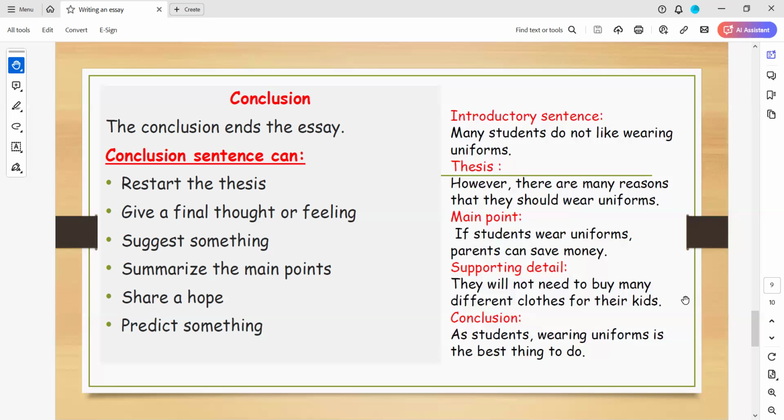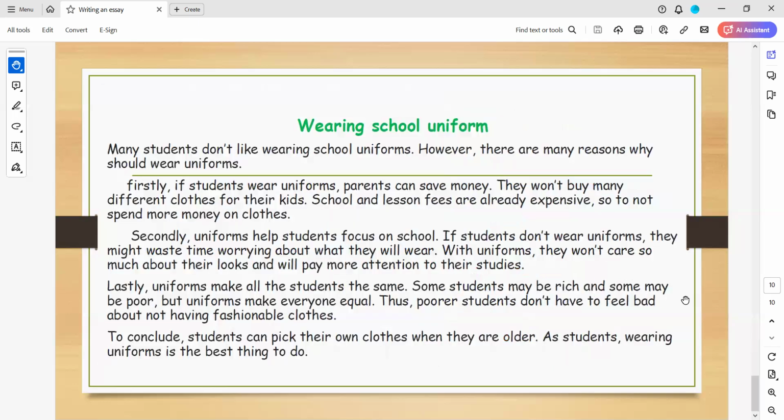Just write your idea and support it with an example or anything else. It's up to you. I think I finished my part here, and this will be the last part in this session.